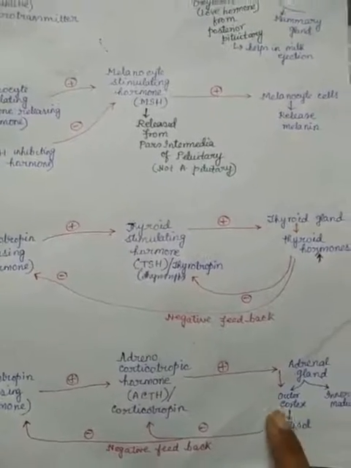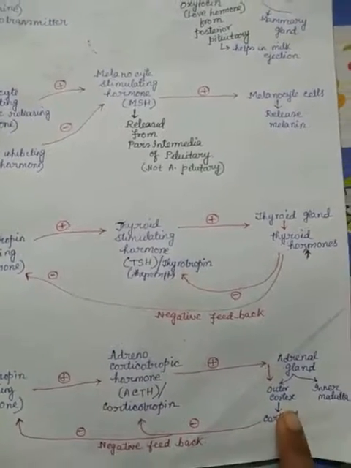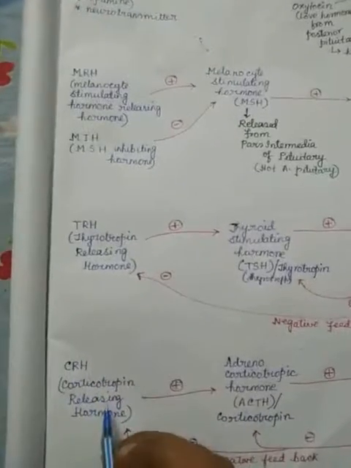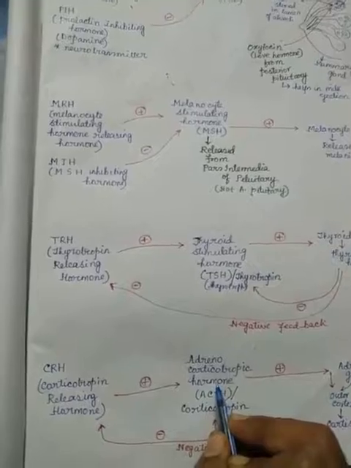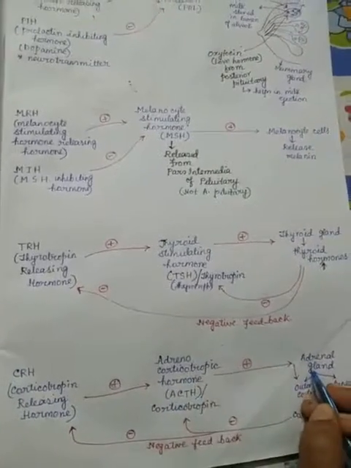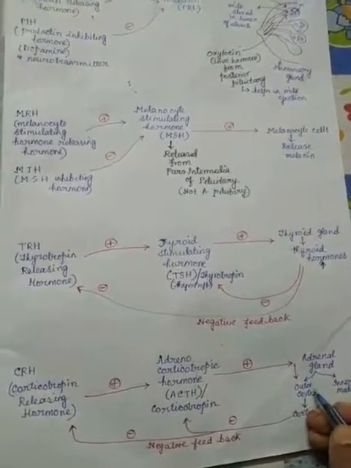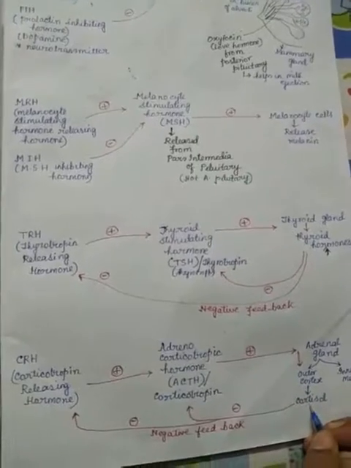Many hormones are released, but cortisol is the major hormone. So once again I repeat, CRH hormone helps in the secretion of ACTH hormone. ACTH hormone acts on the adrenal gland's cortex region, and the cortex region releases cortisol hormone.